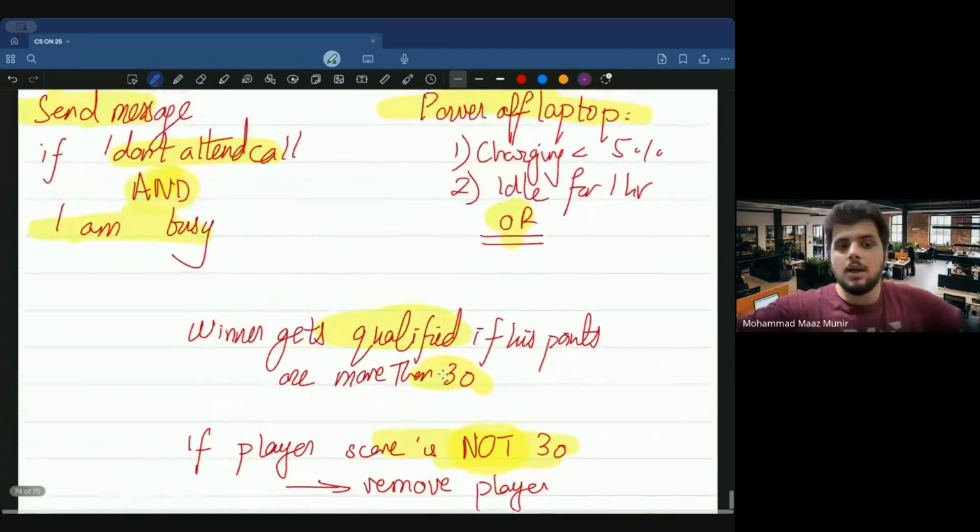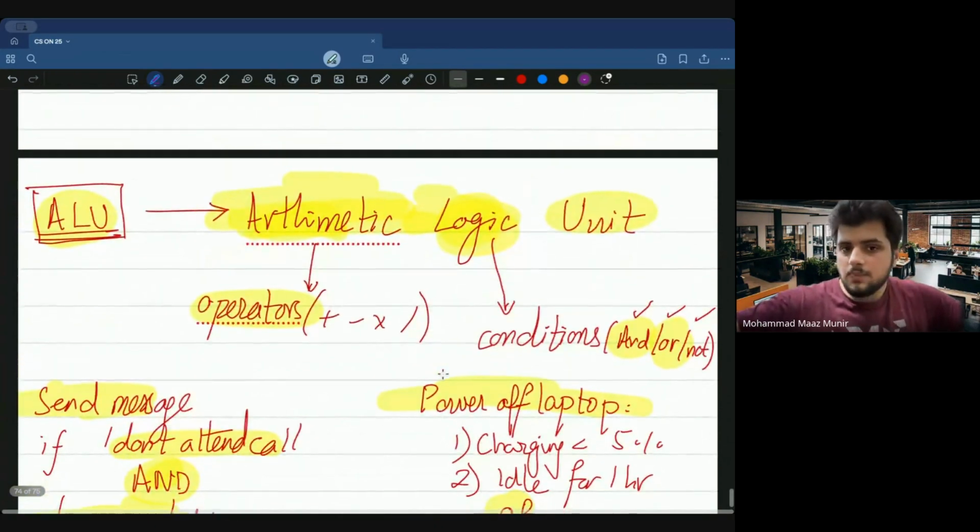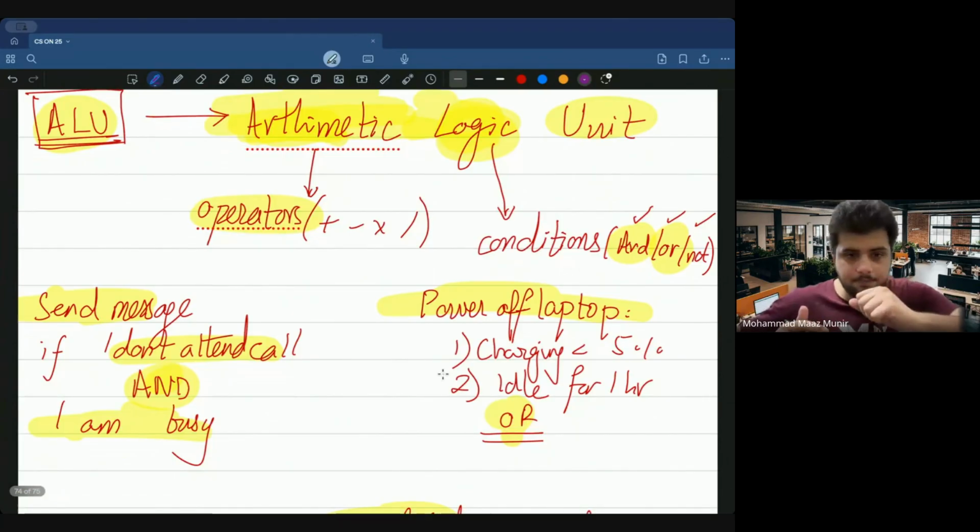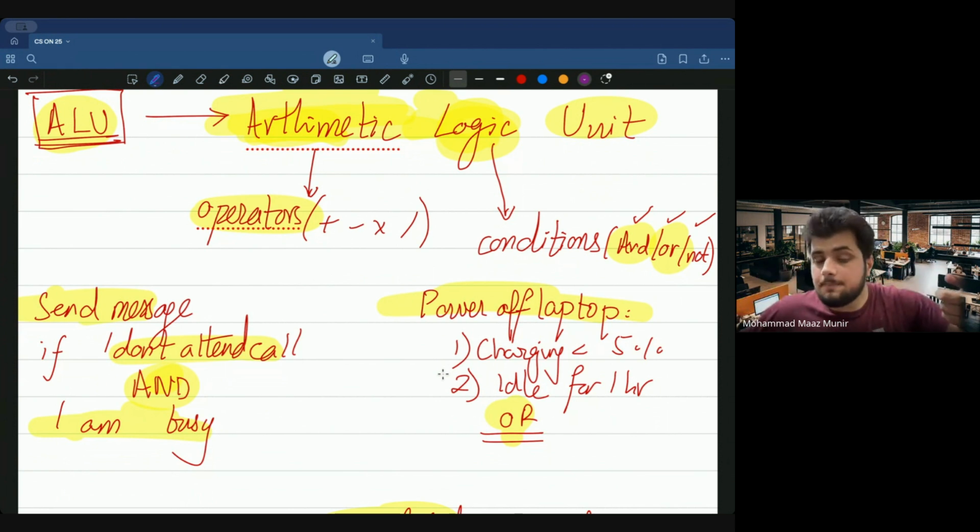Say, what is ALU? ALU is something within the CPU. CPU is the brain of your computer, right? ALU is one part of your brain which is basically associated with dealing with operators and conditions.